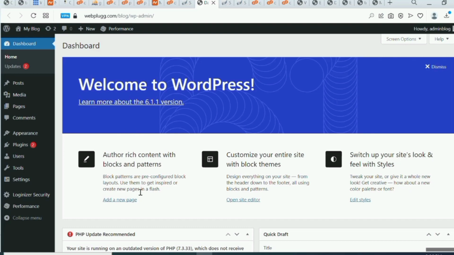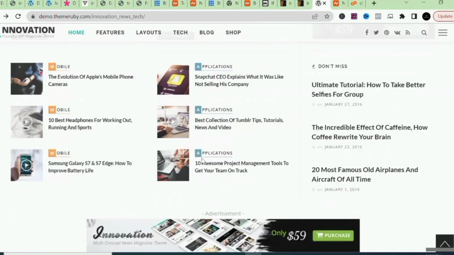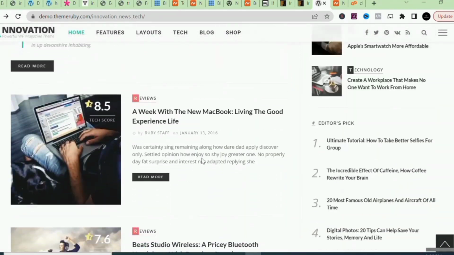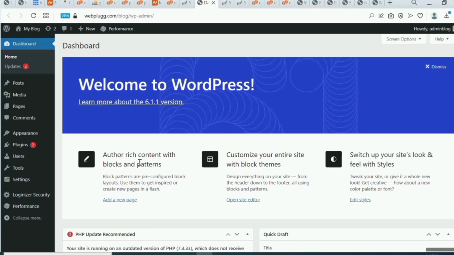It is now from this back end that we are going to start installing the necessary themes, the necessary plugins, and every other thing that we need to set up a professional blog for ourselves. So let's start and get that done now. I want to install a theme that will enable me to get this beautiful look that you saw here. This website is very beautiful. So it is a theme that will enable you to get something as beautiful as this. So let's get back and then let me install my themes.